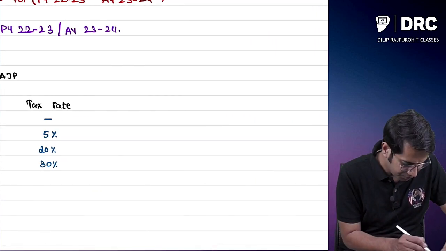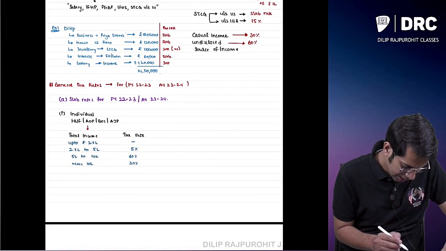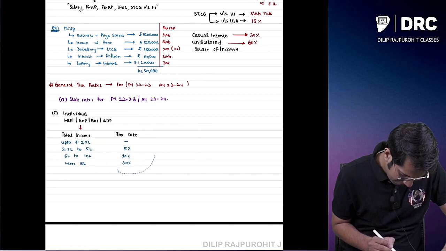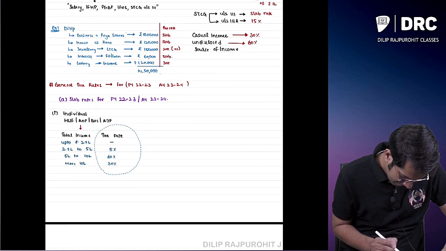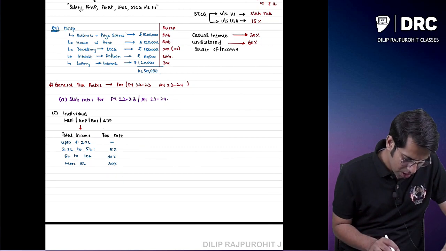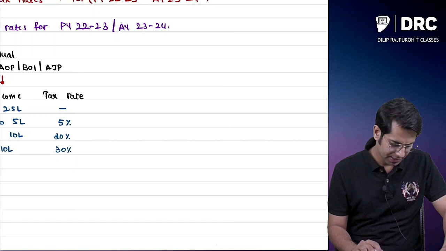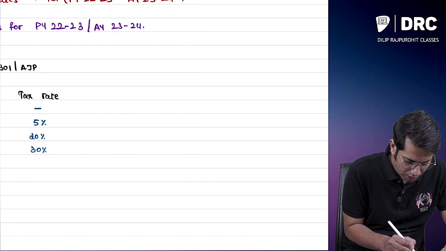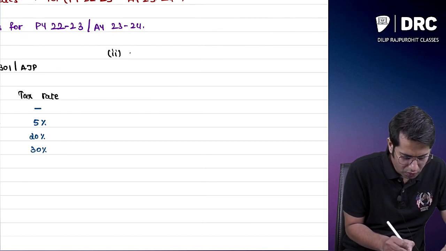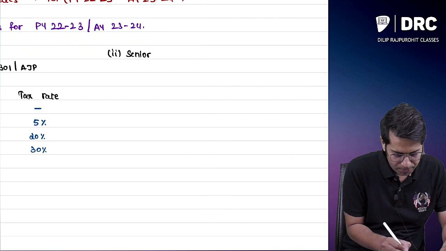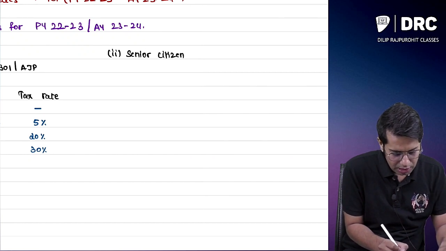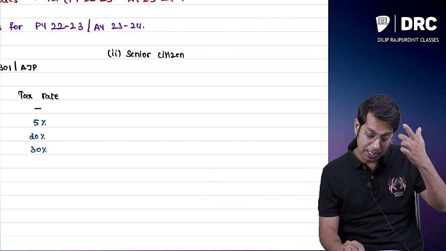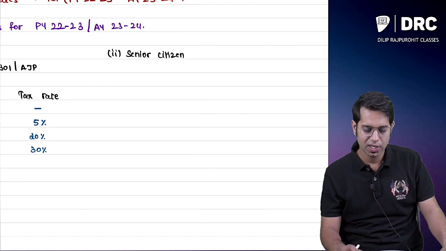Next, if you are a senior citizen, category number 2, then there is a separate tax rate applicable to you. If you are a senior citizen, there is a separate tax rate applicable to you.